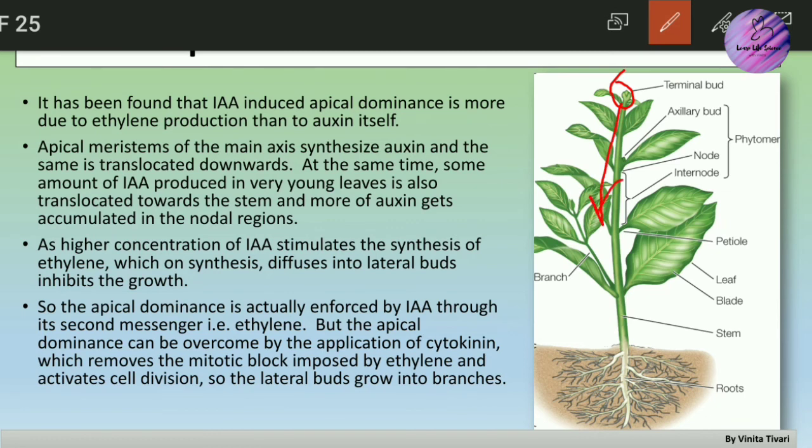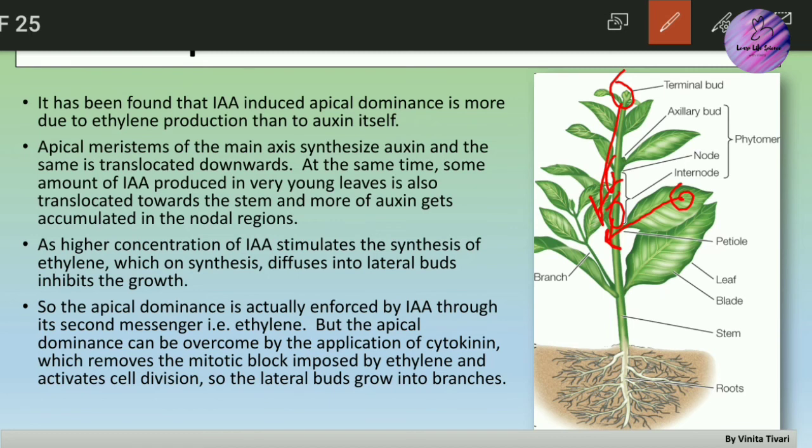Also, in leaves auxin synthesis is observed, which after synthesis moves toward the nodal part and accumulates in higher concentration. As we have already studied, auxin concentration induces ethylene production, so now ethylene gets synthesized here.